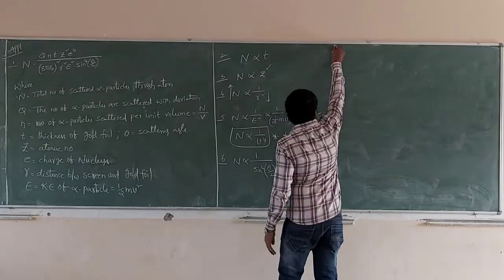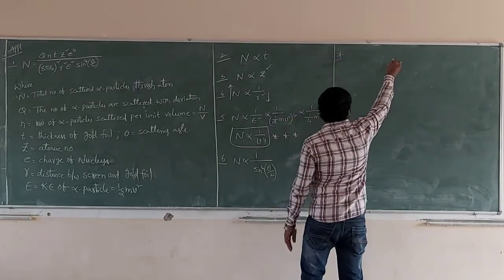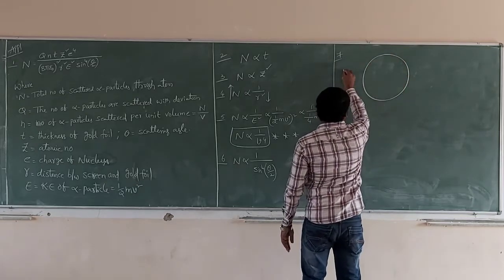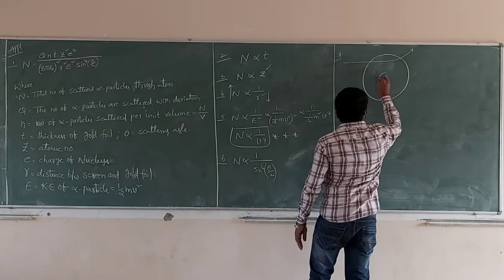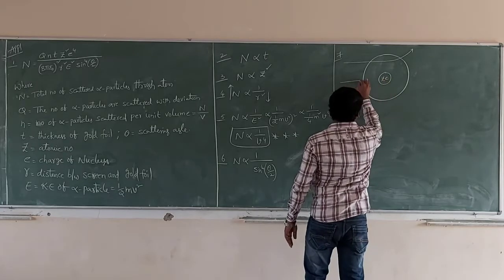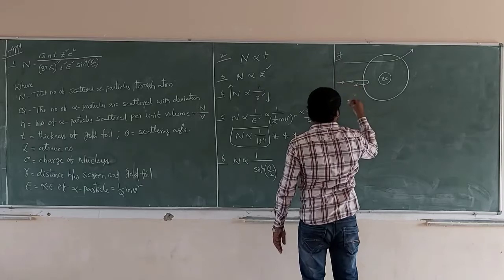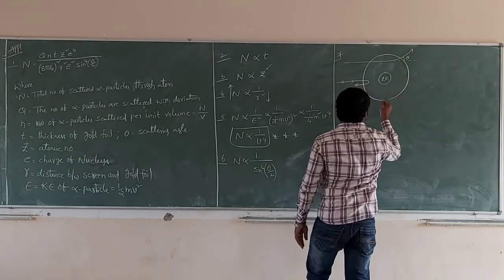Over. Next, now we go to the diagram. We know the diagram. These are some of the alpha particles which are scattered. This is the atomic nucleus, this is the ray path, and this is the theta.